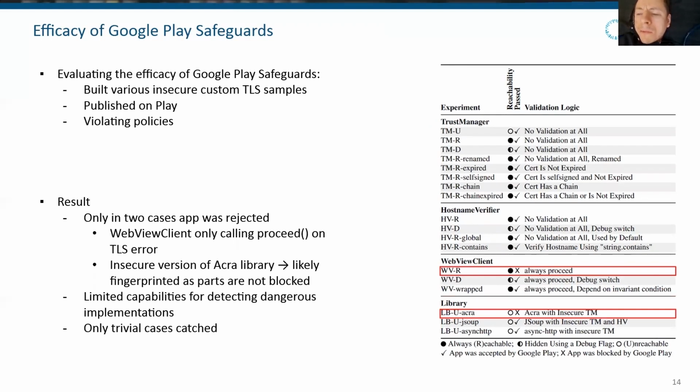The one being a WebView client where only the proceed method is called in the error handler, as well as one insecure version of a library, which is likely fingerprinted and therefore rejected. However, we conclude that there are limited capabilities for detecting dangerous implementations in Google Play's safeguards, as we can see only trivial cases being caught so far.